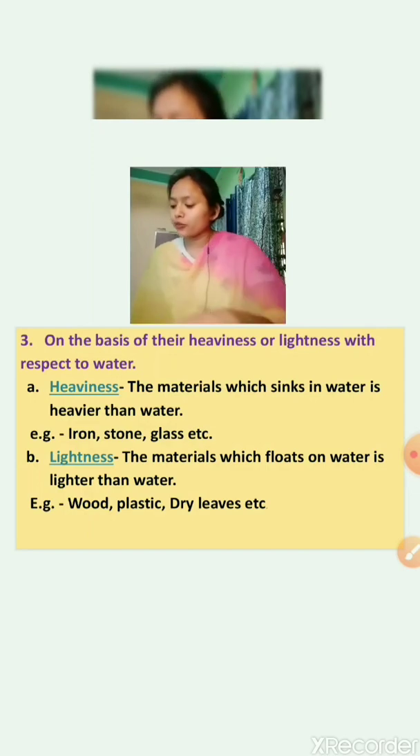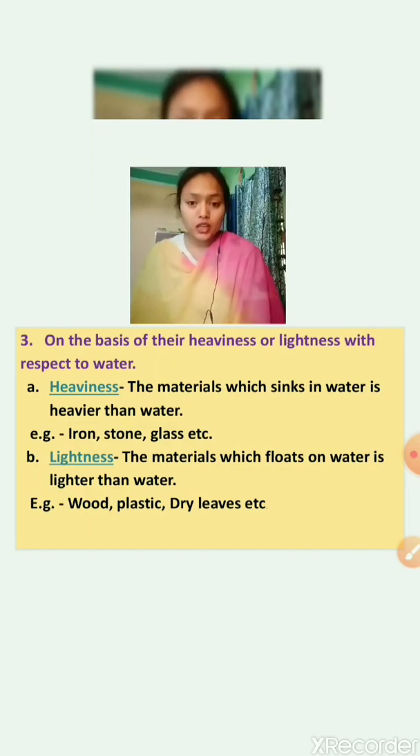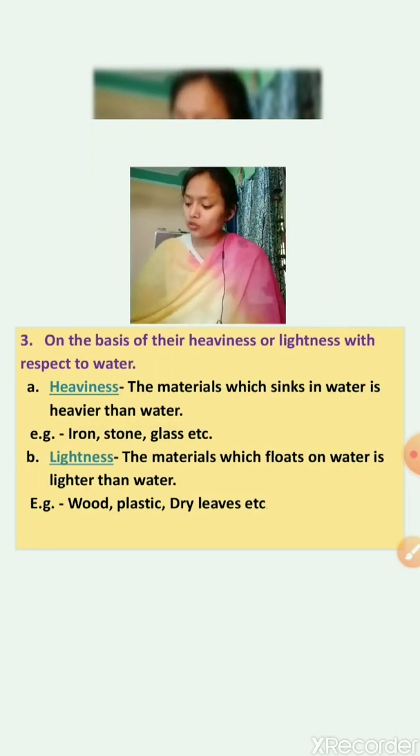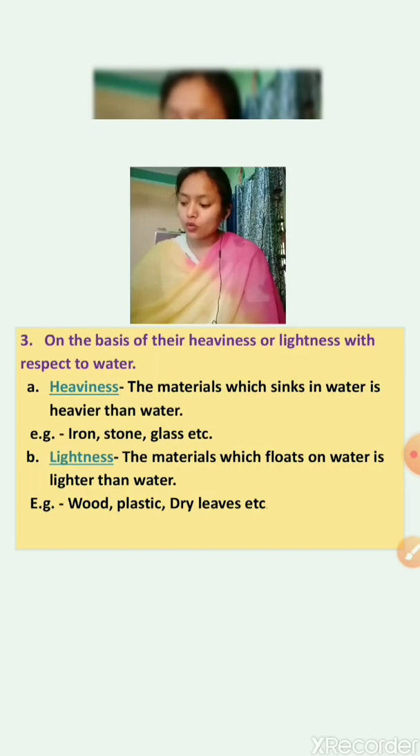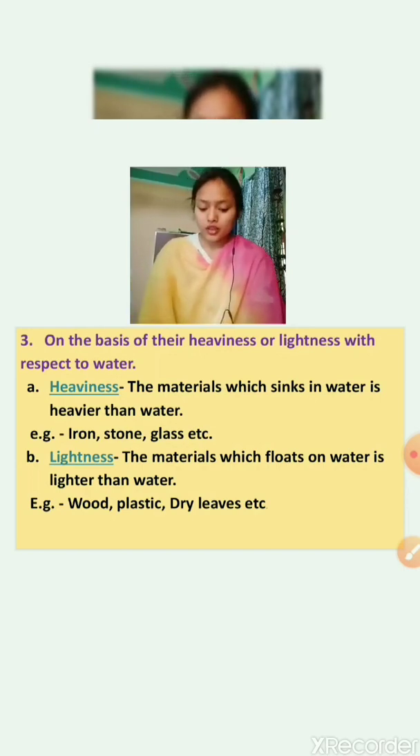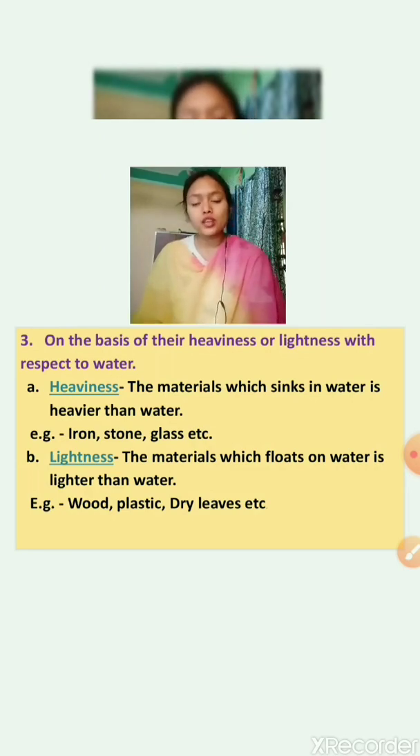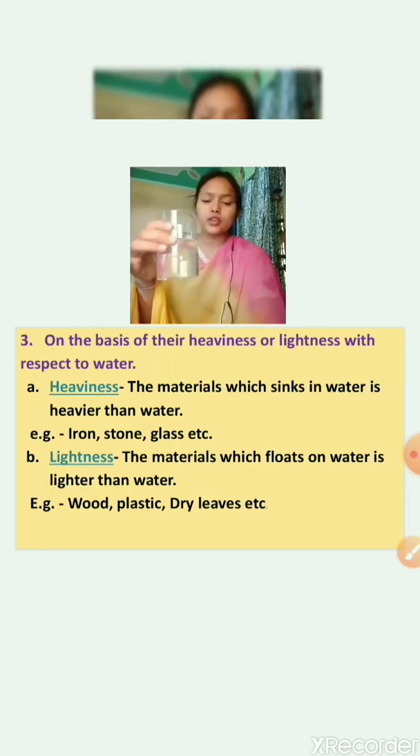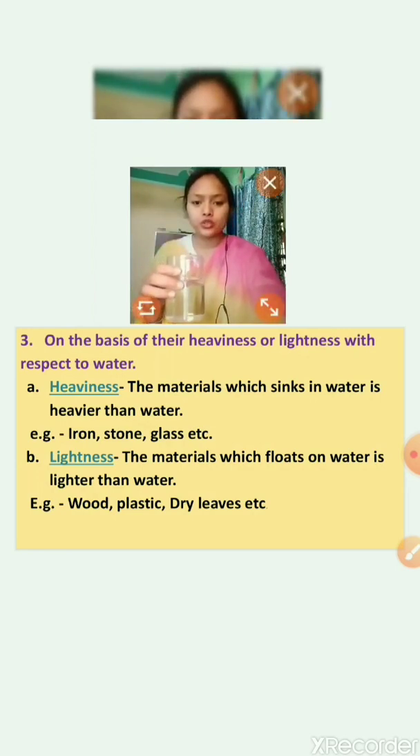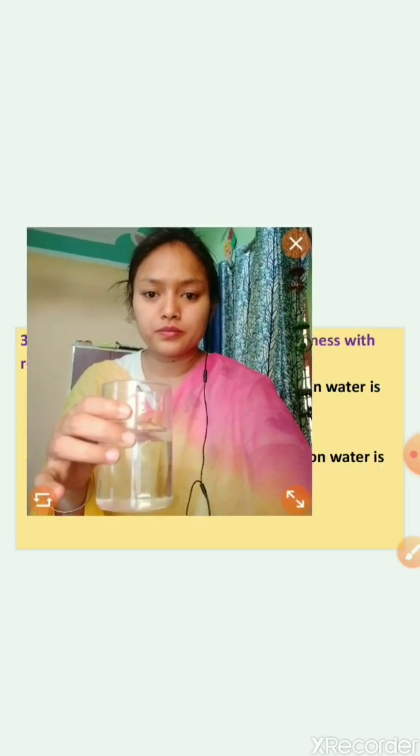Now let's perform an activity to see how things float or sink in water. Now I'll take some pebbles and let's see what will happen. Pebbles are stones, we'll say. As we have studied here, stones are heavier than water. So let's see, will they sink or not? I'll show you this on the large screen.